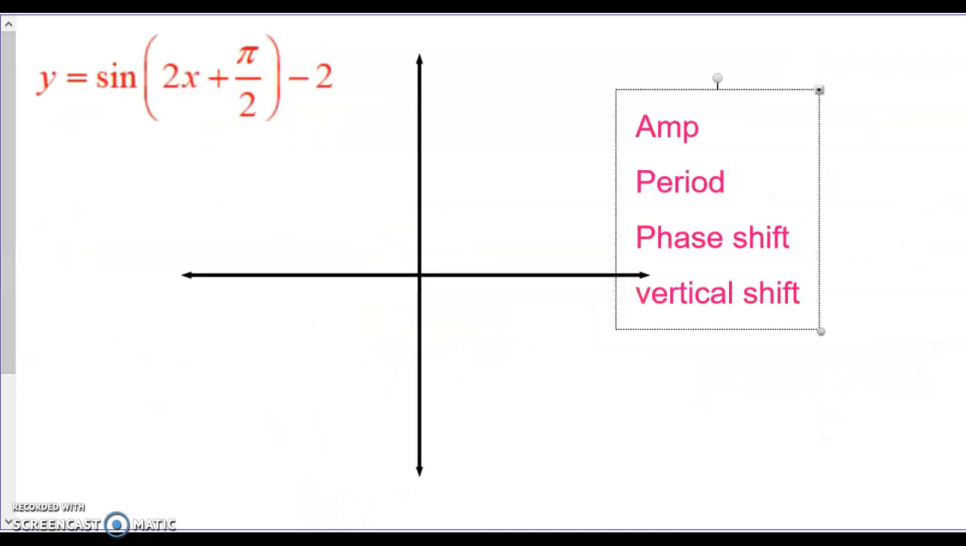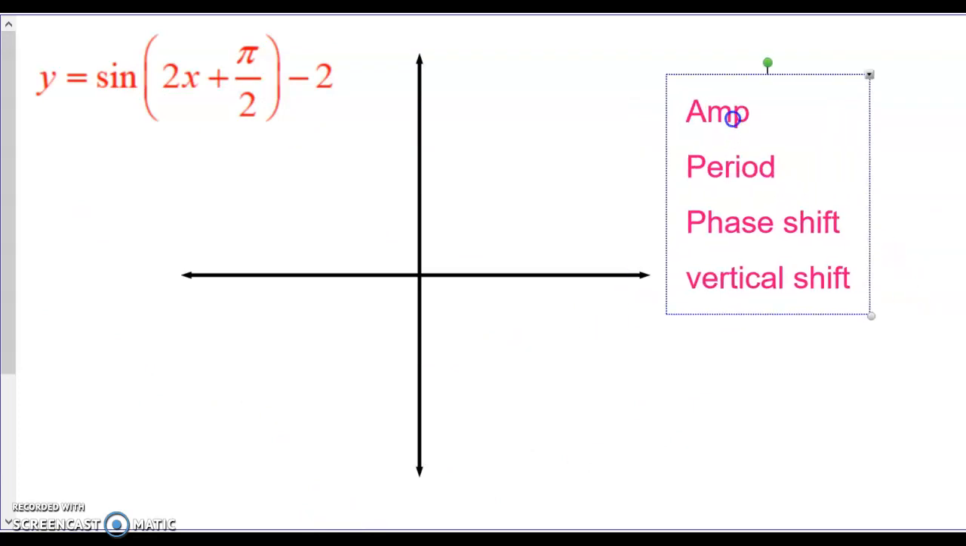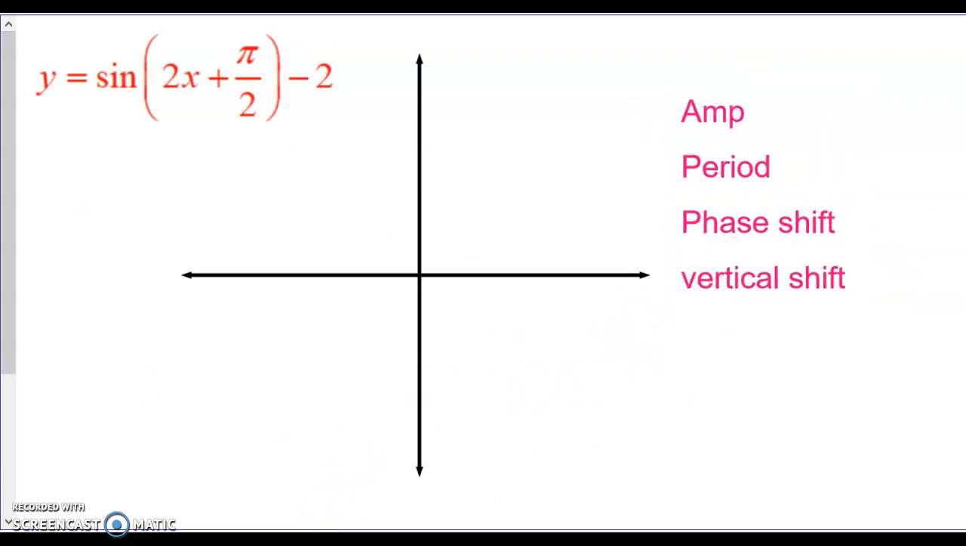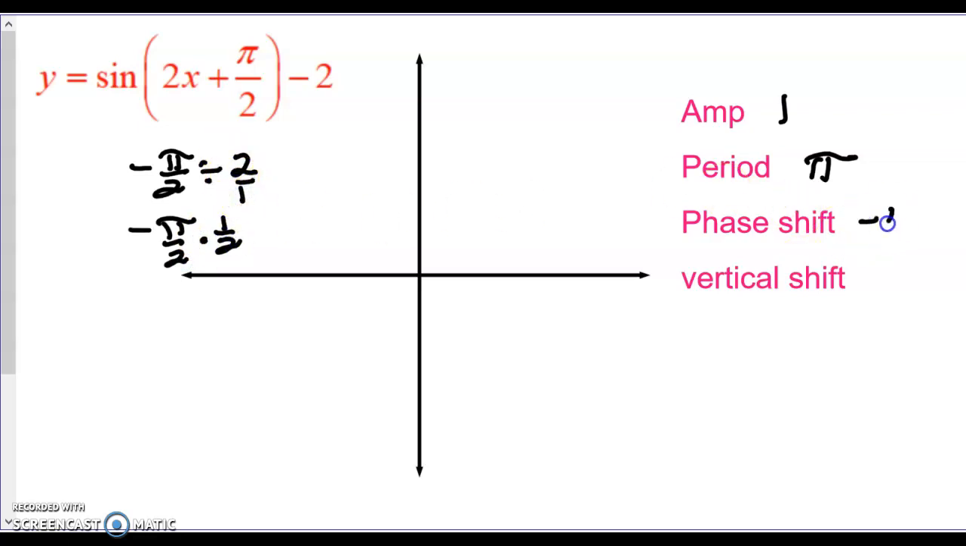One more. All right, amplitude, period, phase shift, all that information first. So understood 1 in front of sine. Period, 2 pi divided by 2. Phase shift is going to be negative pi over 2 divided by what's in front of x. So that's negative pi over 2 times 1/2, because we flipped this. So the phase shift is negative pi over 4. Vertical shift at the end, negative 2.